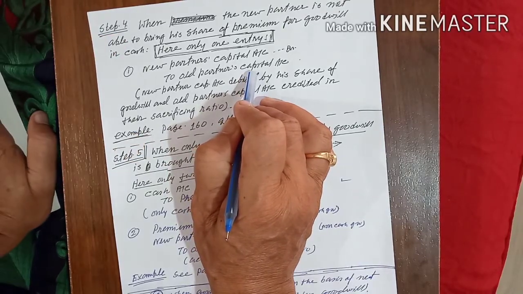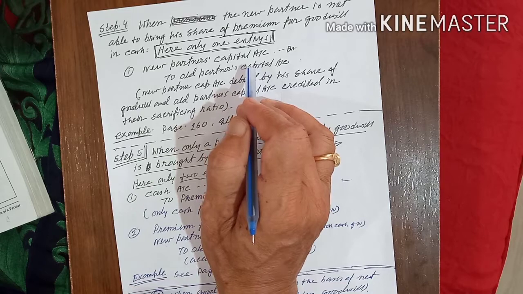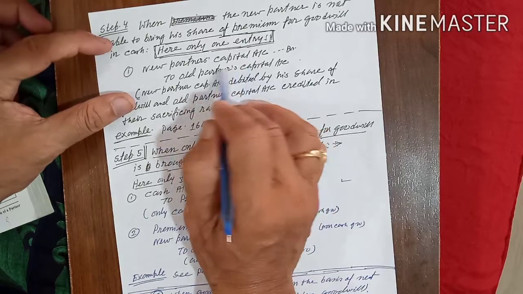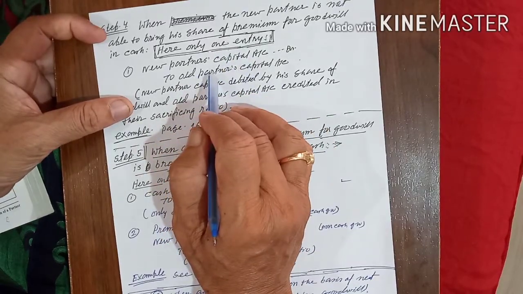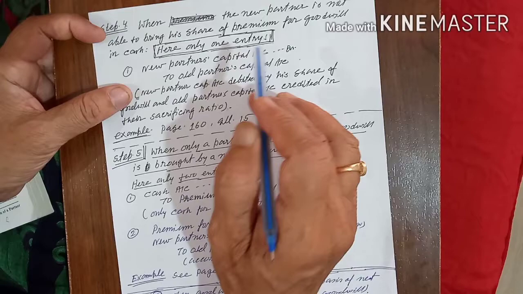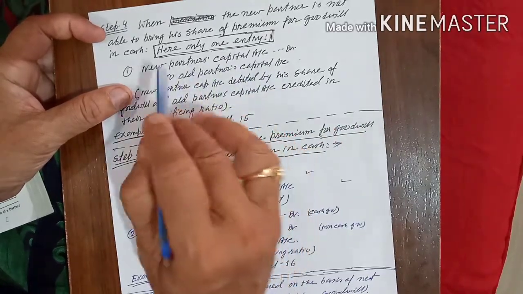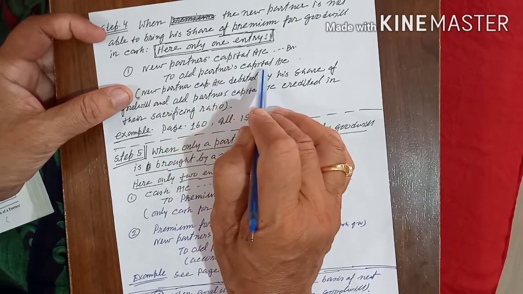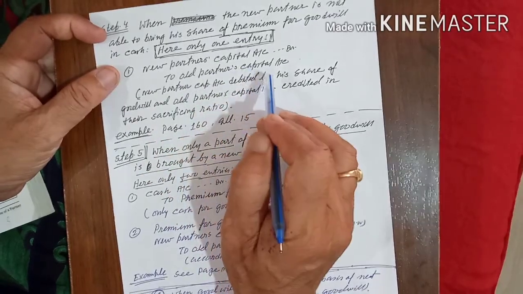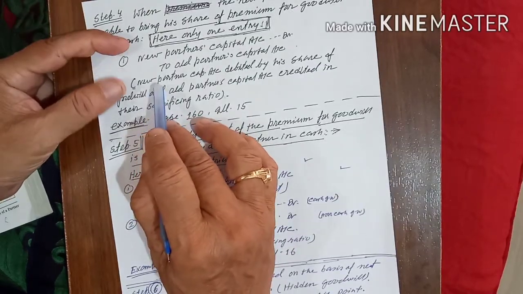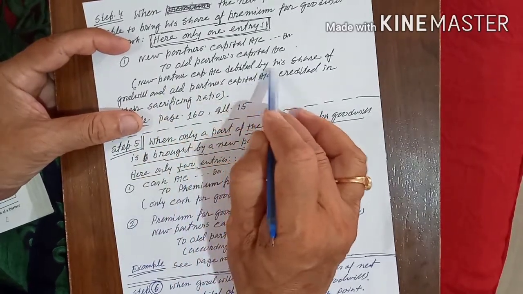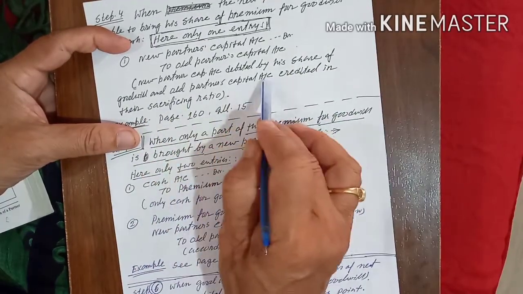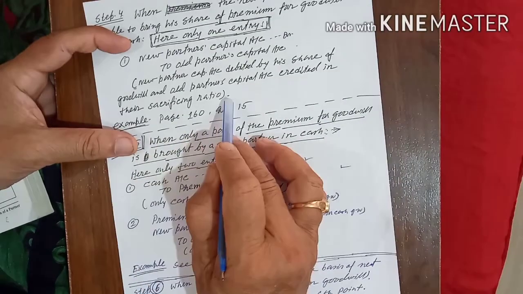Actually, whenever he is bringing the cash, if you make the combined journal, cash account debit to old partners' capital account is coming. Here, as he is not giving the cash, the amount of that goodwill, whatever is coming, the new partner's capital account will be debited and the old partners' capital account will be credited according to the sacrifice ratio. Here I wrote: the new partner's capital account will be debited by his share of the goodwill, and the old partners' capital accounts will be credited according to their sacrifice ratio.